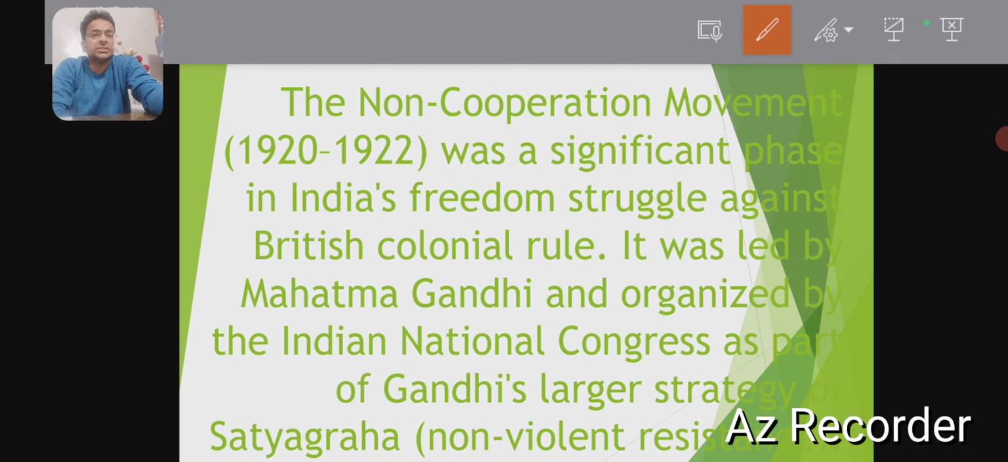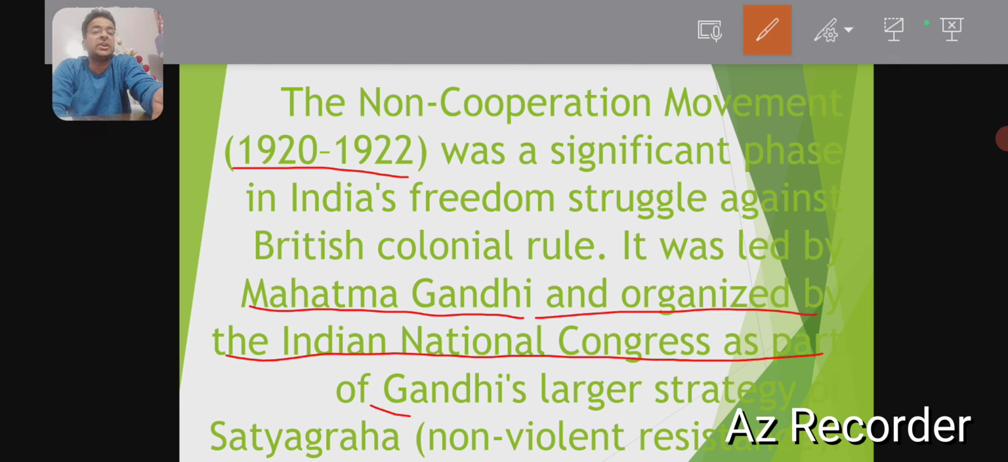So let's get started. The non-cooperation movement was started by Gandhi ji in 1922. It was organized by the Indian National Congress as a part of Gandhiji's larger strategy of Satyagraha. Now, what was Satyagraha? Satyagraha was protest by means of non-violence. That was a major tactic that was a part of the protest by Gandhiji.